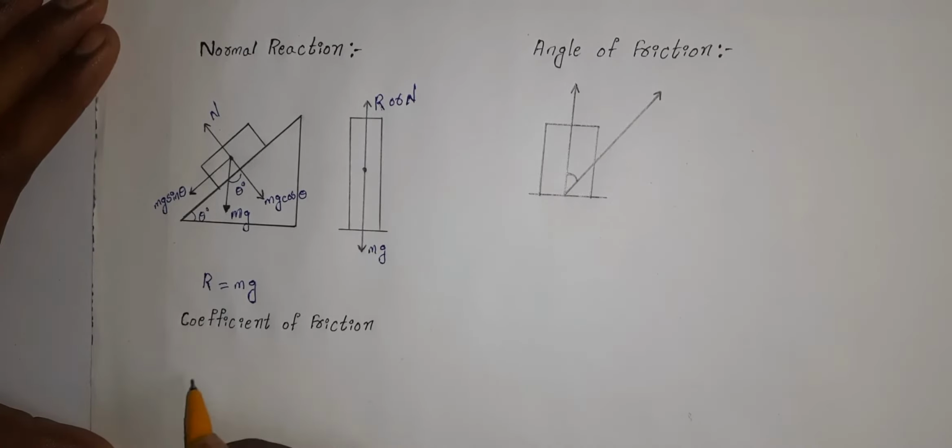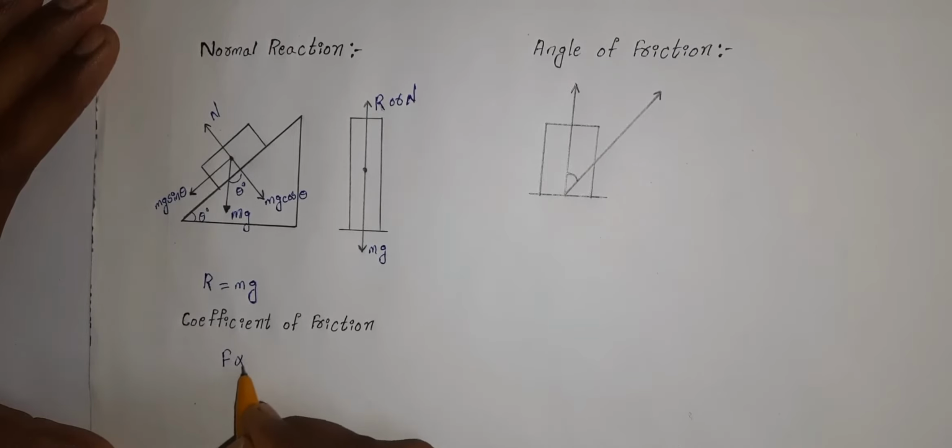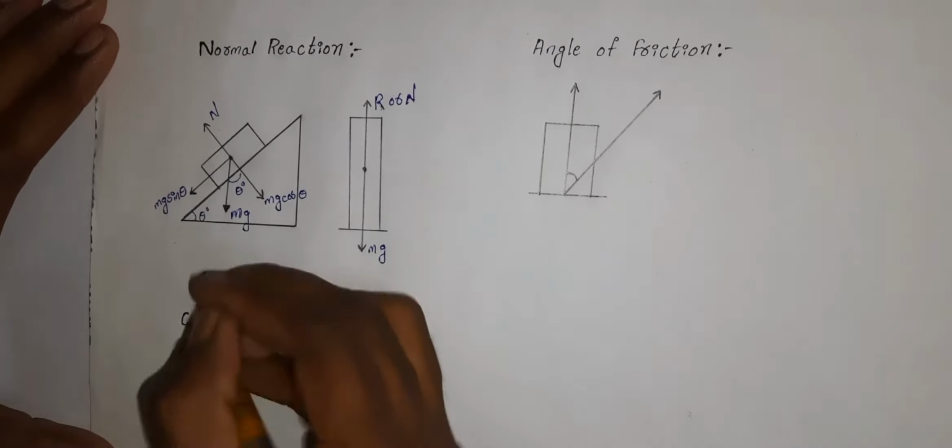Coefficient of friction. As we have seen before, friction is directly proportional to normal reaction. As the friction changes, the normal reaction changes.